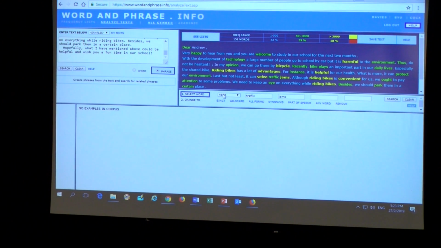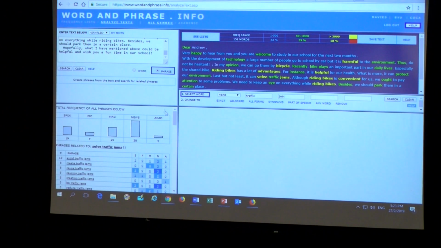You are interested in what verbs can be collocated with traffic jams. You can also click on jams. Maybe you would like to include jam and jams, right? Click on all forms, then you will get search results that contain jam and jams. Then you click on search.